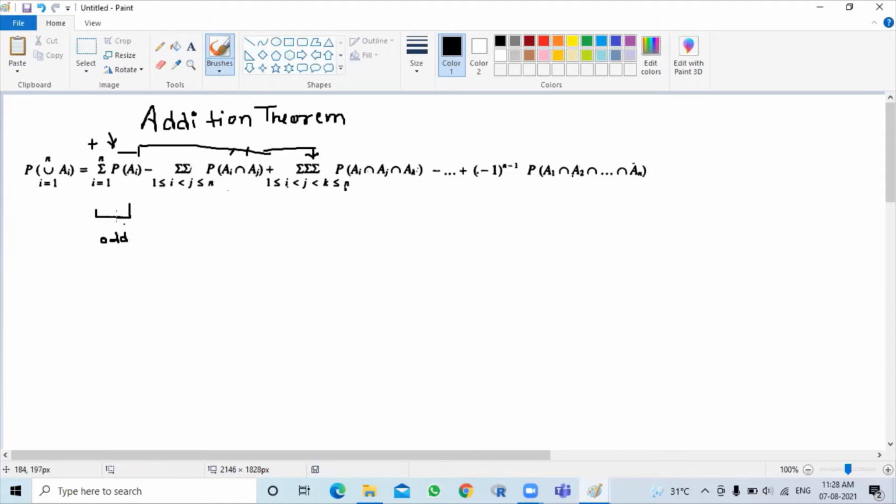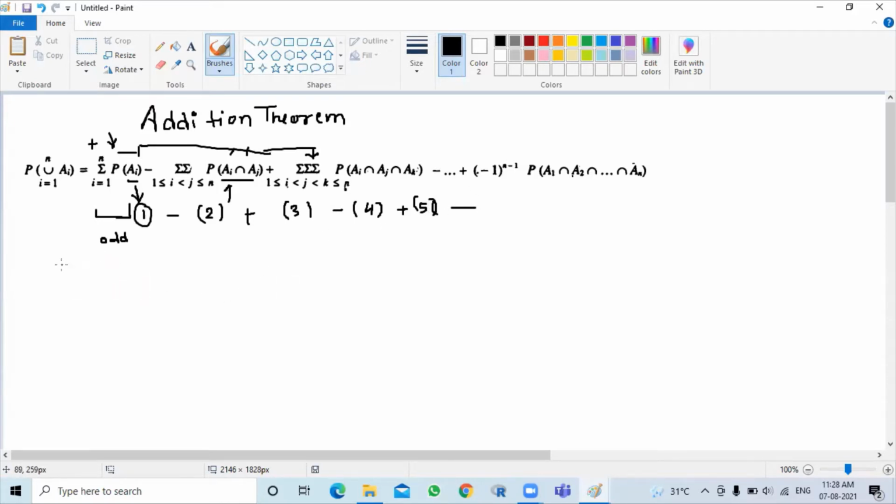Okay, odd यहाँ पे odd से मतलब है 1, so all the probabilities of 1 are being added, that is including one event. इसमें एक ही event है, it has only one event Ai, minus intersection of 2 events, you can see 2 events, plus intersection of 3 events, minus intersection of 4 events, plus intersection of 5 events. इस तरीके से ये पैटर्न फॉलो होता है.